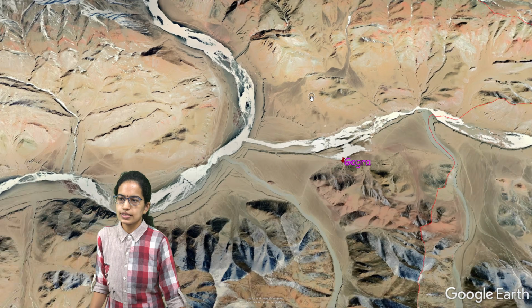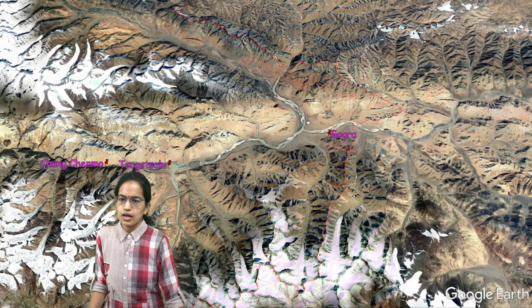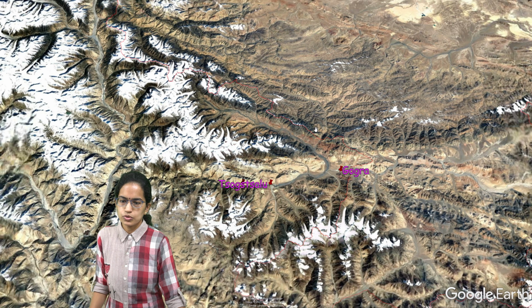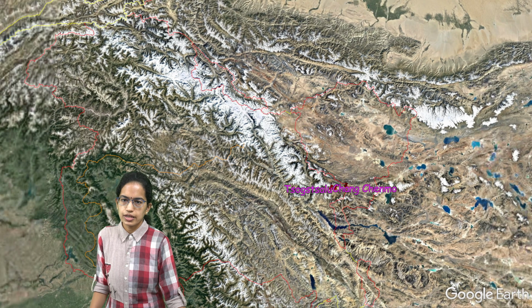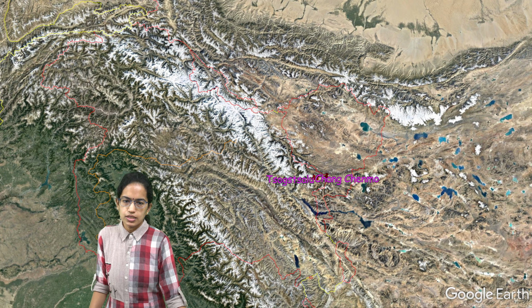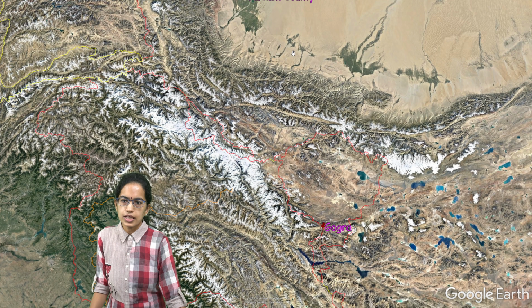This is the region where most of the trade occurred.